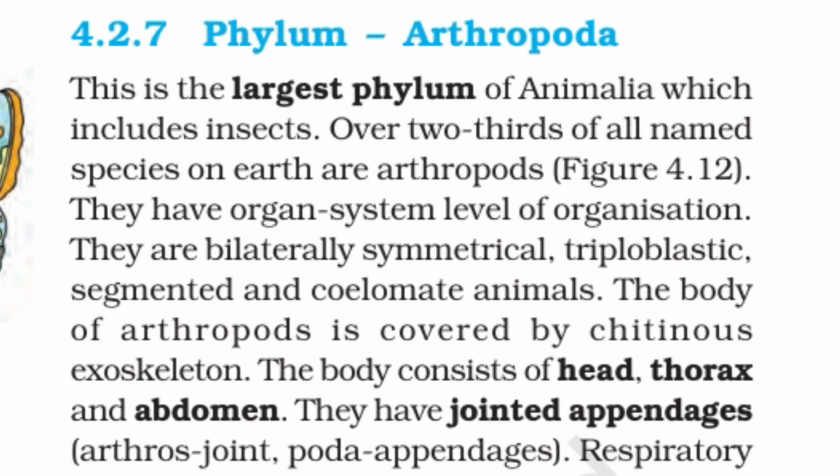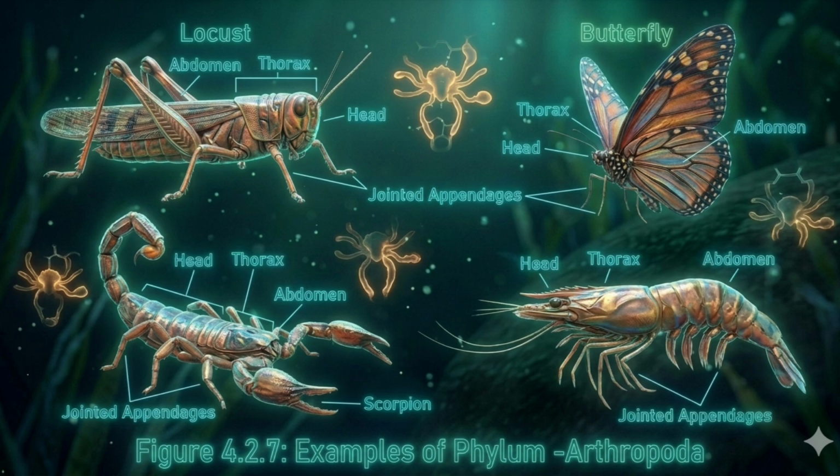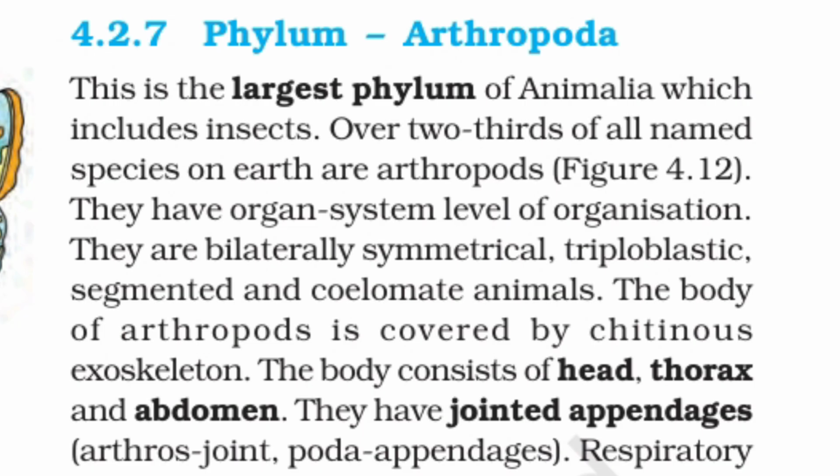Phylum Arthropoda. This is the largest phylum of Animalia, which includes insects. Over two-thirds of all named species on Earth are arthropods, as you can see in the figure. They have organ system level of organization. They are bilaterally symmetrical, triploblastic, segmented, and coelomate animals. The body of arthropods is covered by a chitinous exoskeleton. The body consists of head, thorax, and abdomen. They have jointed appendages: arthros, joint; poda, appendages.